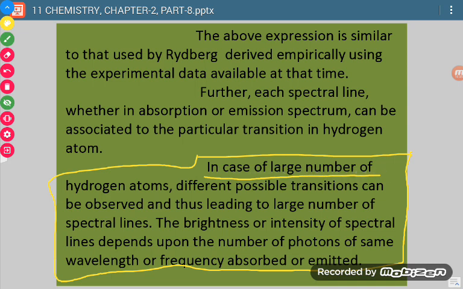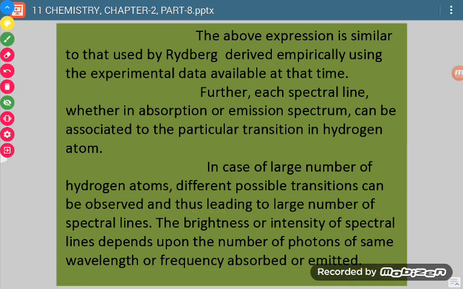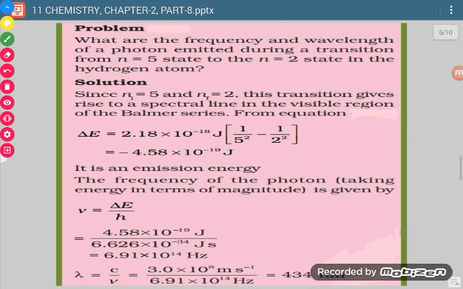When we take a sample of hydrogen, there is presence of a large number of hydrogen atoms. Because of that, they gain different amounts of energies and then move to their higher energy levels, and when they come back, they release energy which leads to a large number of spectral lines. So this is the simple reason for getting a large number of spectral lines in the case of hydrogen atom.